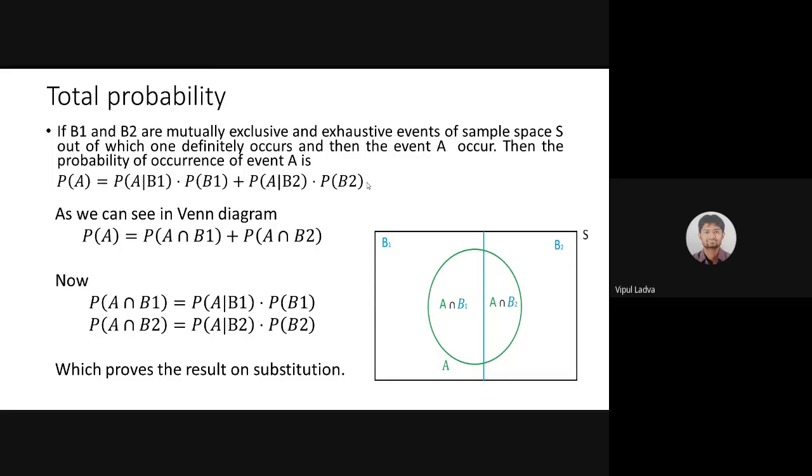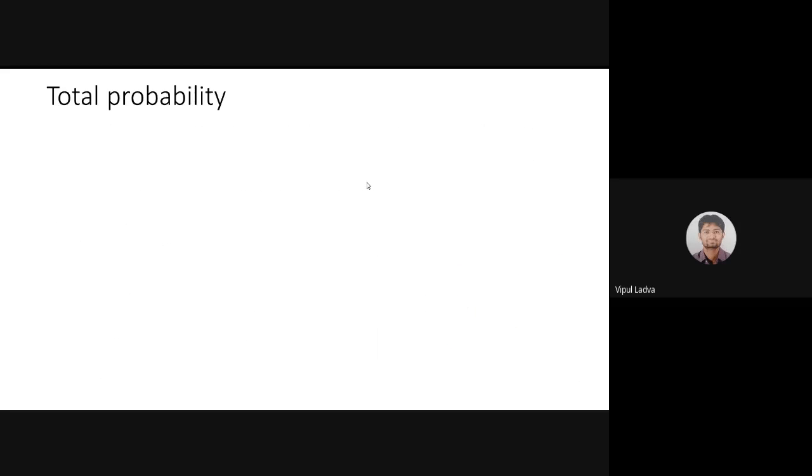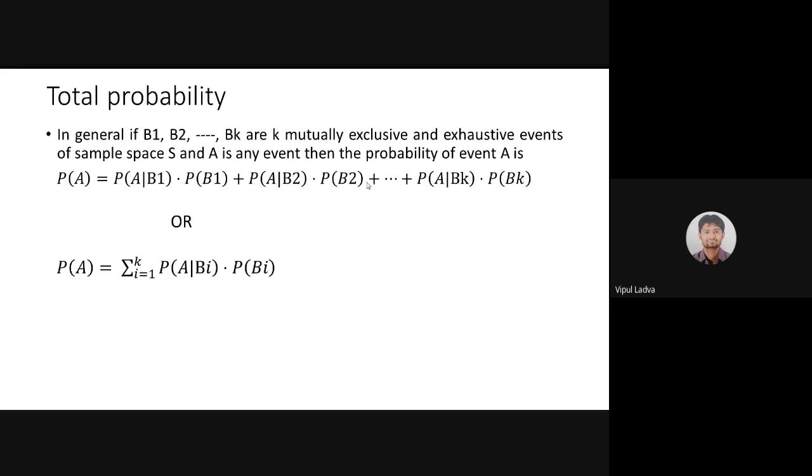Now I'm giving you the general formula for the total probability. Here is the general formula. In general, if I have B1, B2, B3 up to Bk, K mutually exclusive and exhaustive events of a sample space, and one of them is surely going to occur, and after the occurrence of any of them, event A is going to occur.